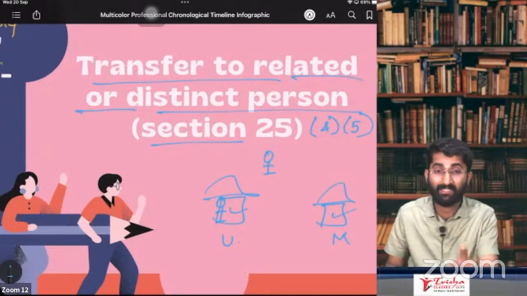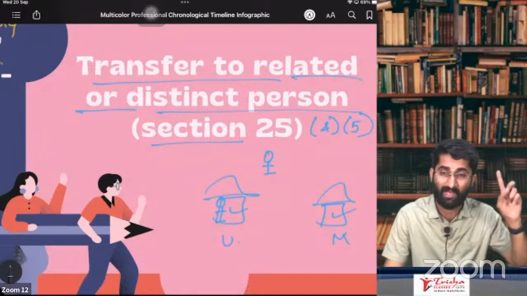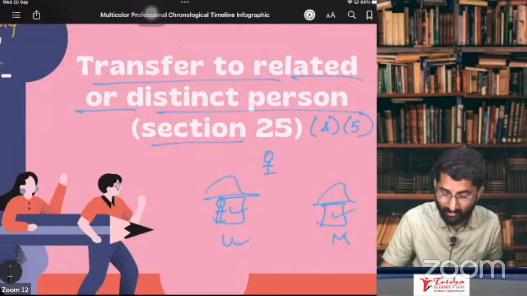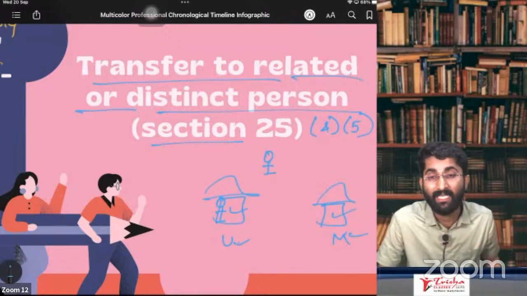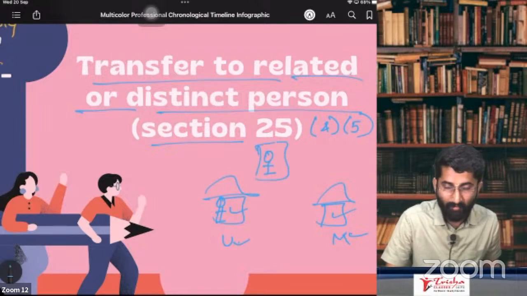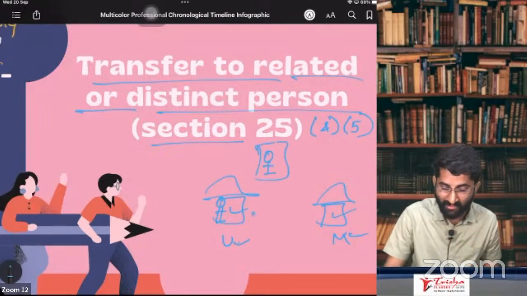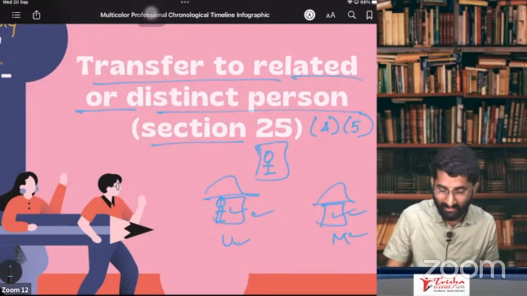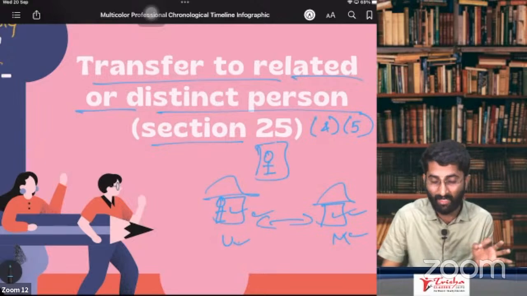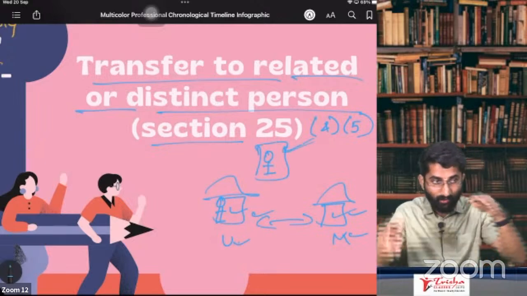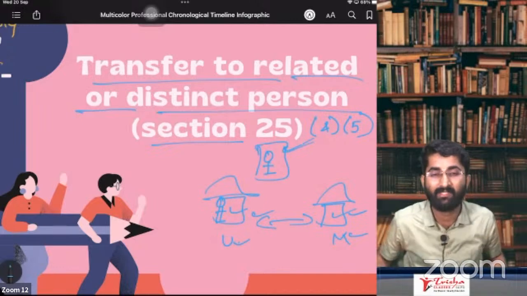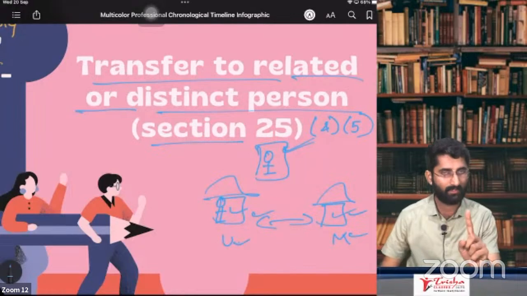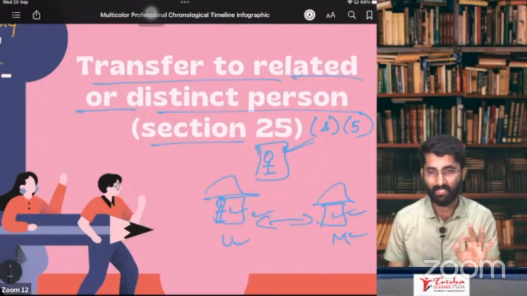Two separate registrations are taken under section 25. You have taken two separate registrations under section 25. In this case, these two will be considered as what? Deemed distinct person. See, PAN is one. PAN is the same, but registration is different. You have taken different registrations. In that case, these two will be considered as distinct persons. Even though managed by one person, two registrations will be considered as deemed distinct person. In case of deemed distinct person, there is GST, there is supply.